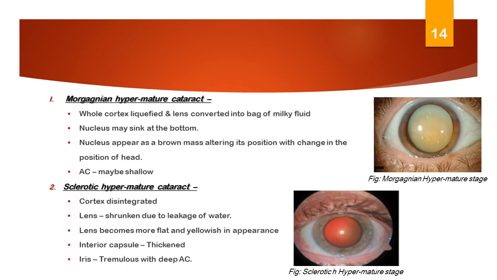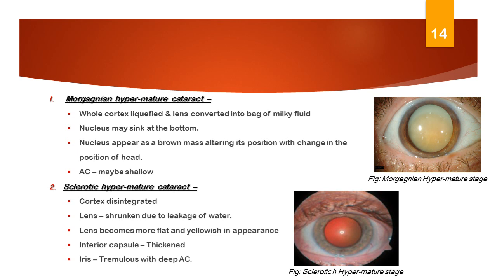Morgagnian hypermature cataract. After maturity, the whole cortex liquefies and the lens is converted into a bag of milky fluid. The nucleus may sink to the bottom of the lens capsule. The nucleus appears as a brown mass, altering its position with the change in position of the head. Sometimes calcium deposition may be seen on the lens capsule. The AC may be shallow and may give rise to secondary angle closure glaucoma.